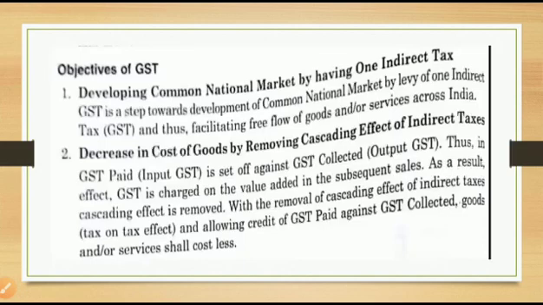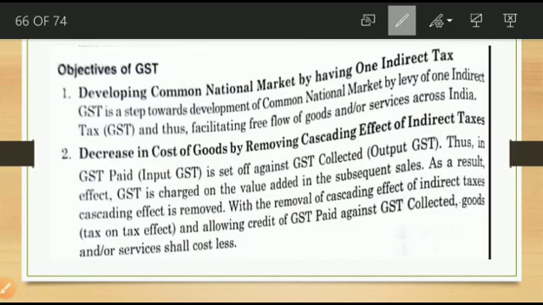So developing a common national market is the first objective of GST. What is the first objective of GST? Developing a common national market in India. That is the ultimate aim of GST.